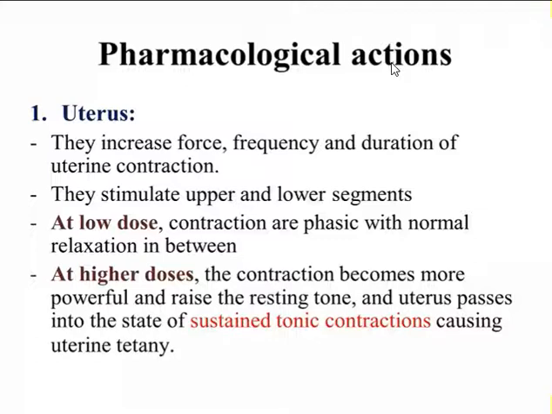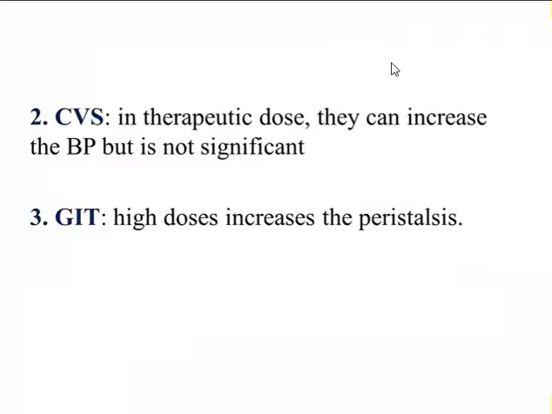There will be no relaxation there, and the uterus will be contracted for a longer duration of time. Okay, and in therapeutic doses, they will increase the blood pressure, but it is not that significant. And for the gastrointestinal tract, when a higher dose is given, it will increase the intestinal peristalsis.